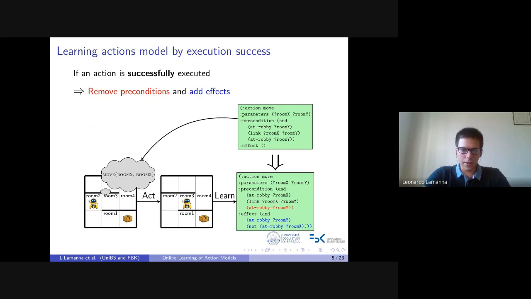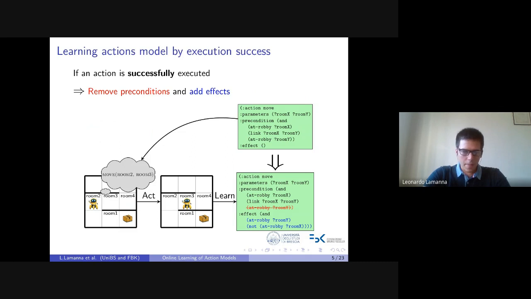So how can an action model be learned by executing actions with full observability? Suppose that we start with an action model where for each operator, the set of effects is the empty one, and the set of preconditions is the set of all positive literals involving input operator object types, which can be computed by the algorithm itself. Whenever an action is performed, there are two possible outcomes. Either the action succeeds or it fails.